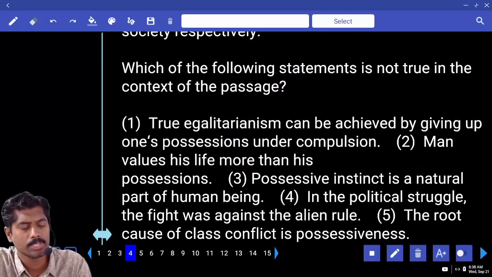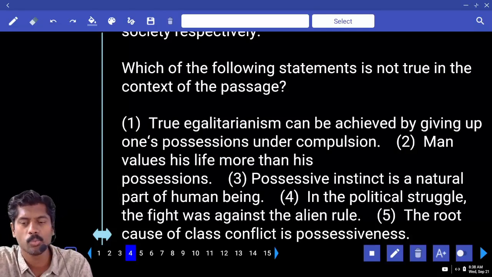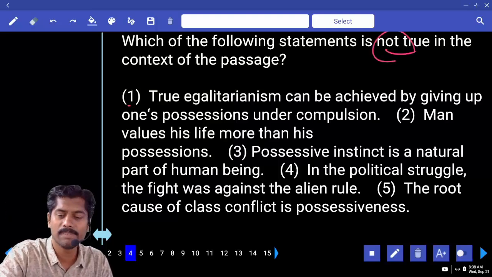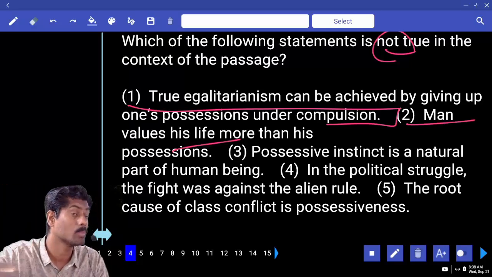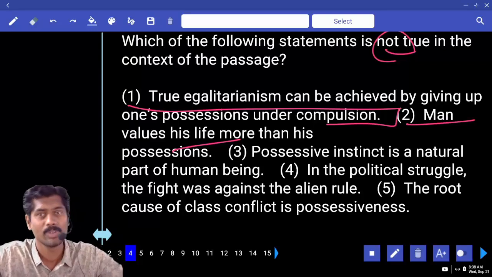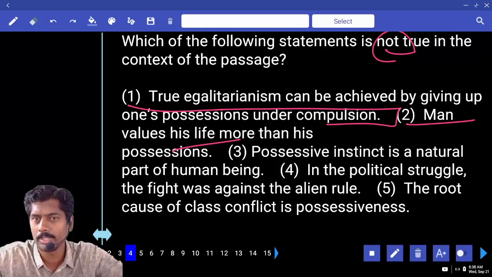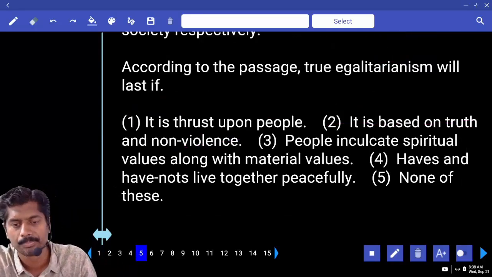True, false, skip the questions. Even in the exam also skip true, false questions. If you have time in the exam, you attempt, otherwise skip. Because when you want to attempt true, false questions, what you need to do? Read the first option and search in the passage. Read the second option, search in the passage. Why? Because we are not reading the entire passage. Are we reading the entire passage? No. We are going by the question to answer. In the exam also you do the same thing, right? Question to answer only. Do you read the entire passage, then understand, then read the questions? No. So that's the reason skip true false questions.